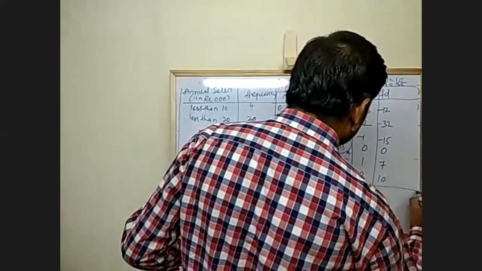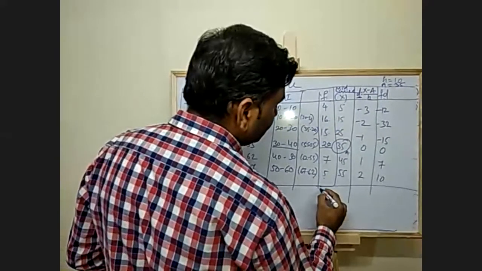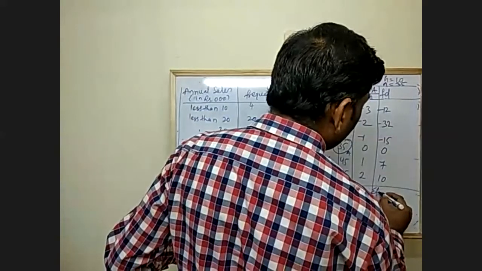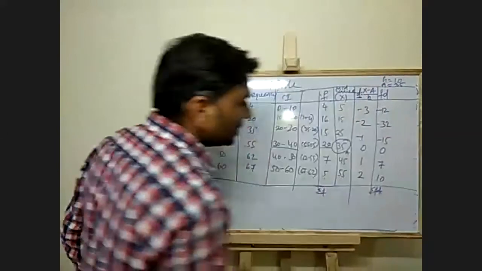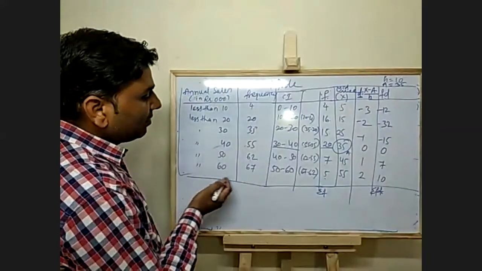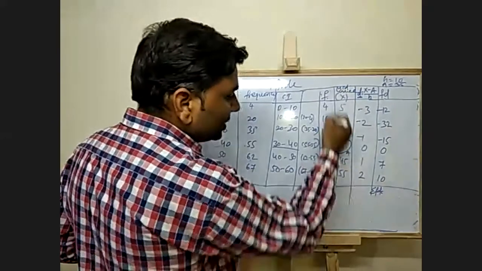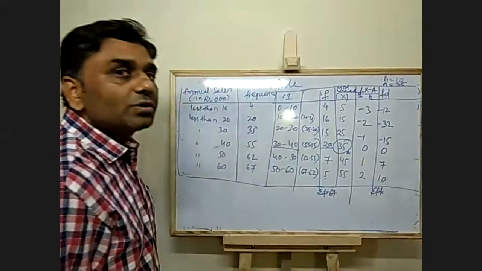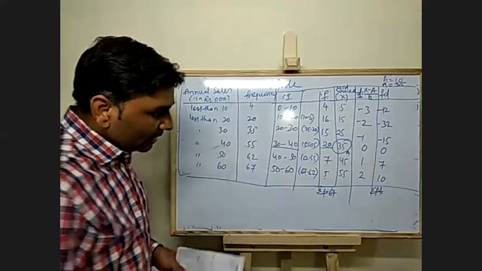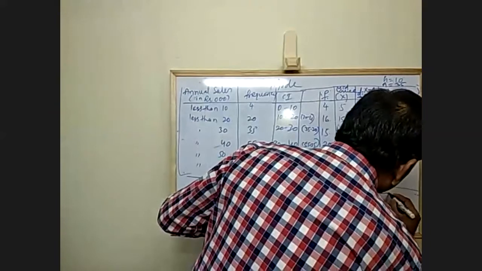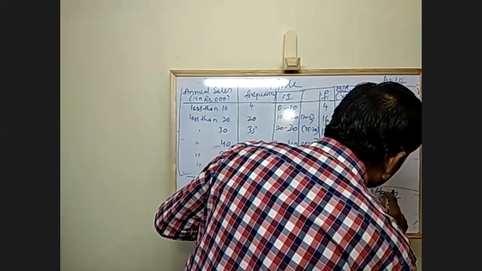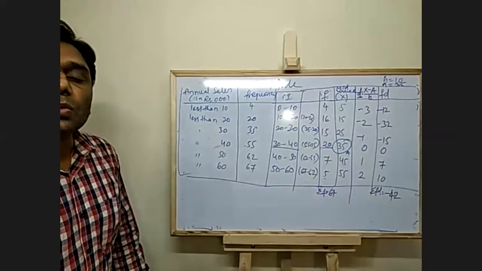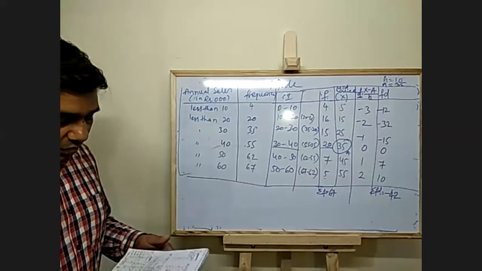Next, what I want is the summation of F and the summation of F into D. Summation of F, I already have, 67. If you calculate this, it will be 67. Now the summation of F into D will be minus 42.